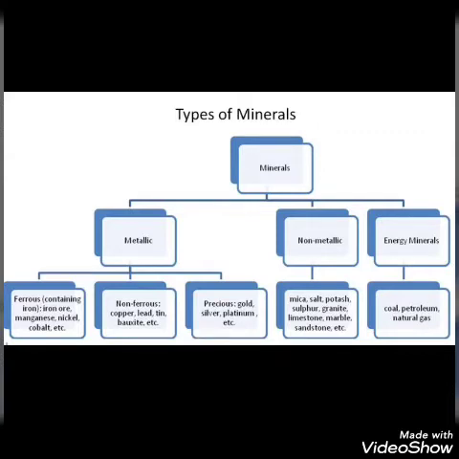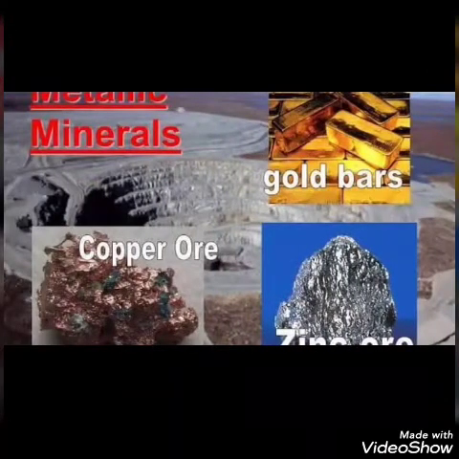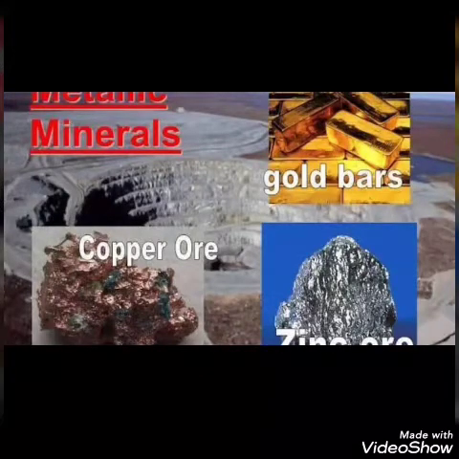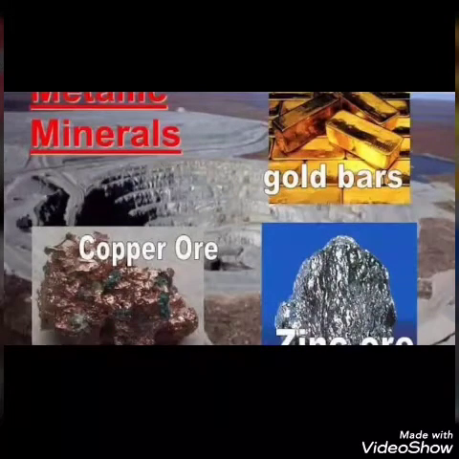Metallic minerals are those that contain metals in raw form, like iron, bauxite, manganese, gold, silver, copper, etc. These are found in raw form, and to make them usable we have to do some modification on them.